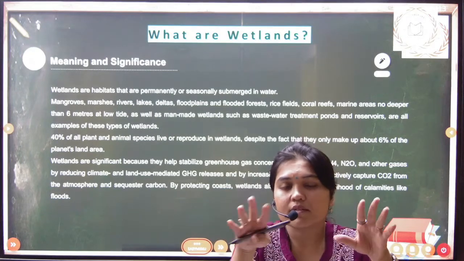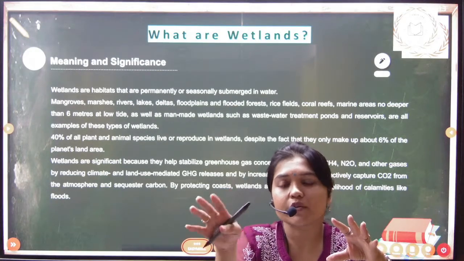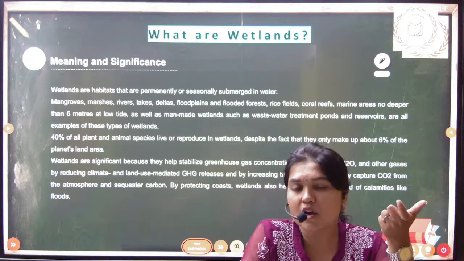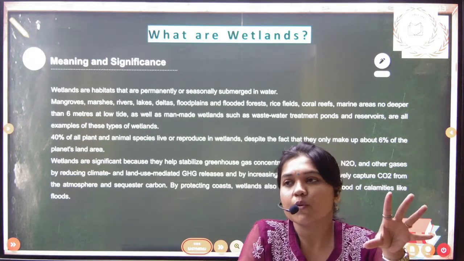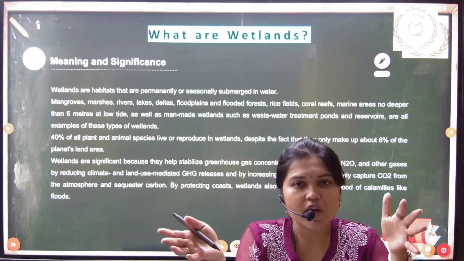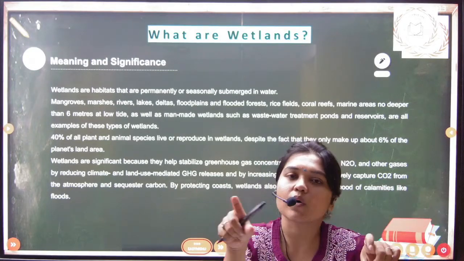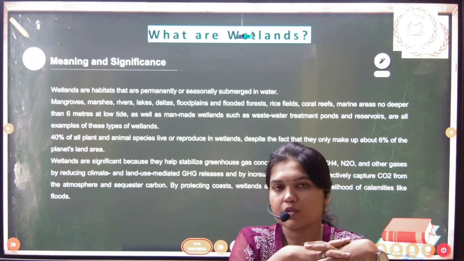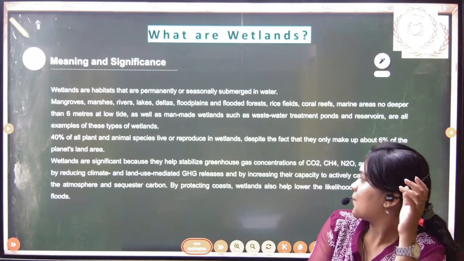Next, wetland is also responsible for regulating the amount of carbon dioxide or greenhouse gas emissions. So what they do is they basically clean the environment from pollution. That is why we also call wetland the kidney of the ecosystem. So these are very important. Next.